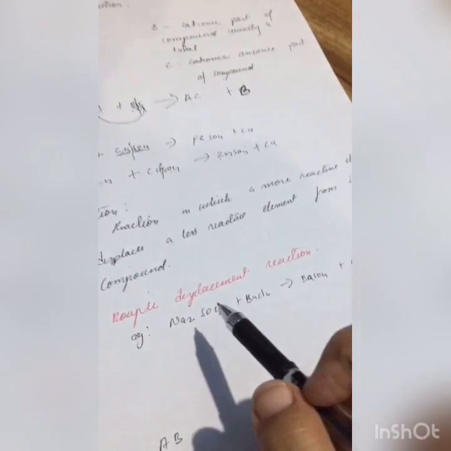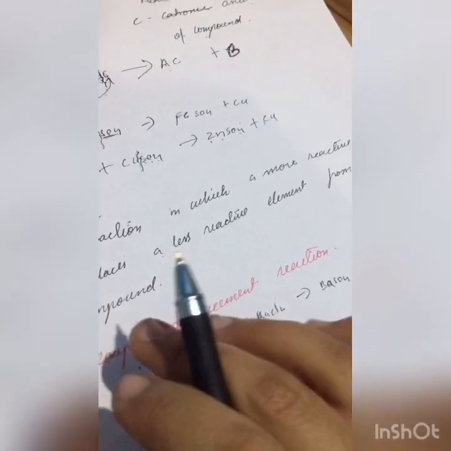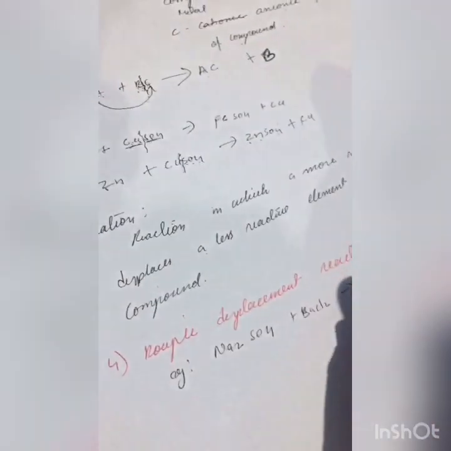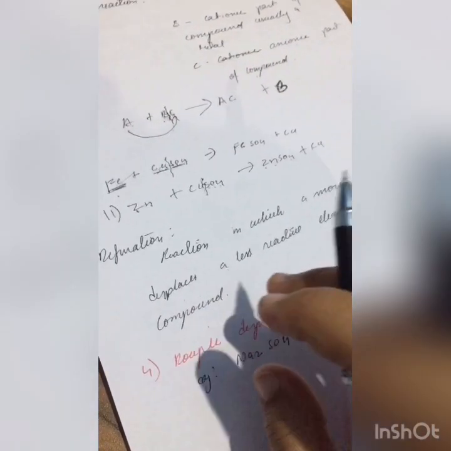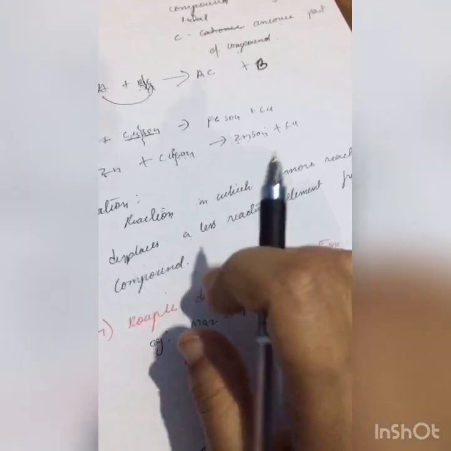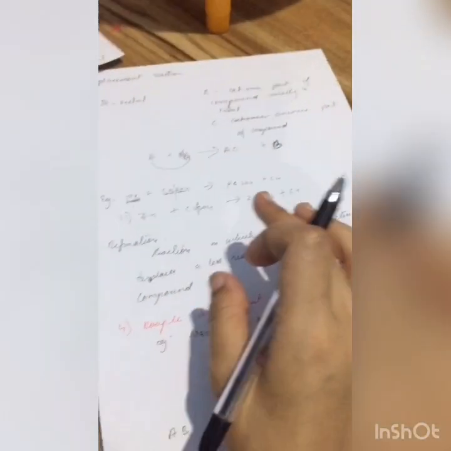See, in the exam they might ask you to identify the reactions, like they will give you reactions and tell you to identify them. But sometimes they might also ask for the definition along with an example, right? So try to learn the definition along with examples, okay?